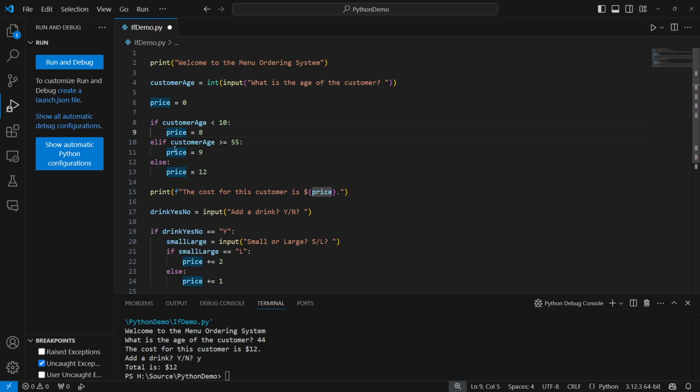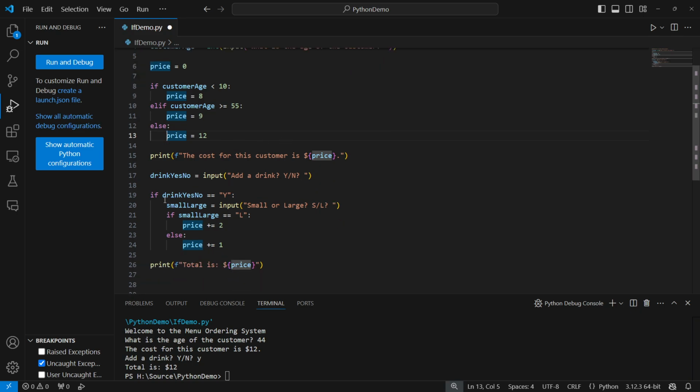So since line 9 is indented, that tells Python that it belongs to the if statement on line 8. Line 11 belongs to line 10 because of its indentation. Line 13 belongs to line 12 because of its indentation. Lines 20 through 24 all belong to line 19. All of these are associated with the if statement on line 19. If that if statement is not true, lines 20 through 24 will never be executed. They won't even be looked at.